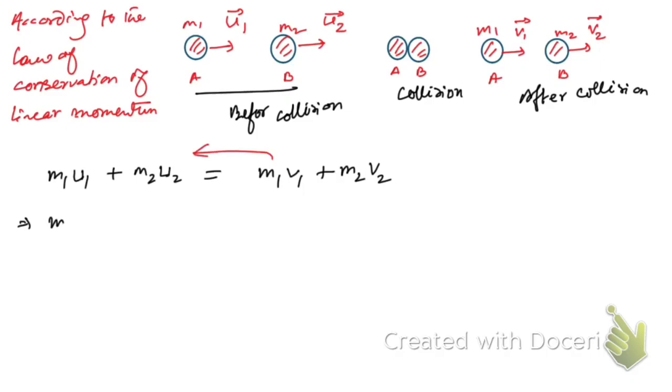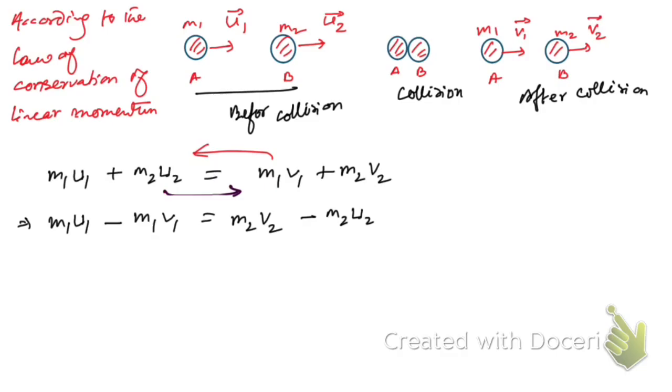Then we're going to have m1 u1 minus m1 v1, and on the other side m2 v2 minus m2 u2. So this term is transferred to this side.